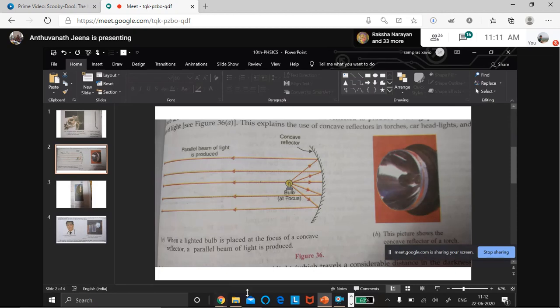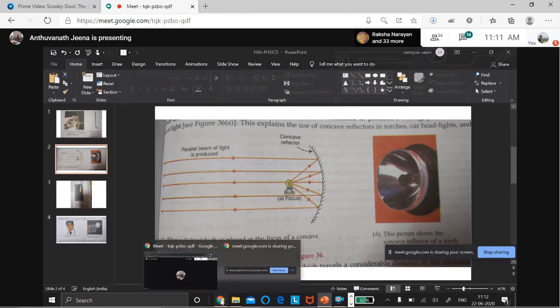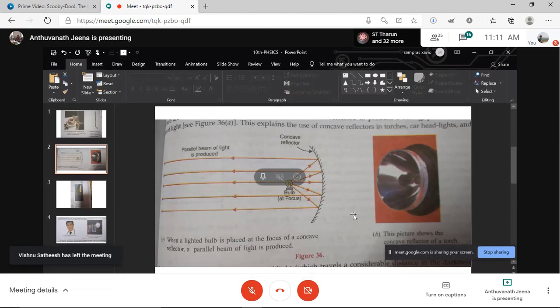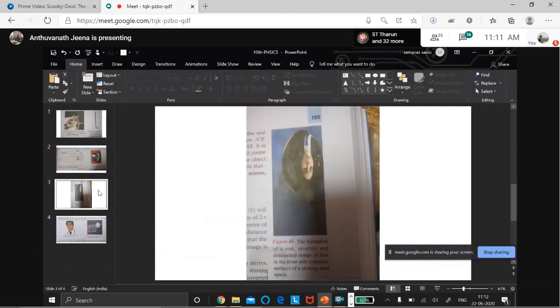Next is what? When the object is between F and C, where will the image be? The image will be beyond C. When the object is beyond C, the image will be between F and C. There we don't have practical uses because the image is inverted, it's difficult. We can just observe it in a spoon, that's all.